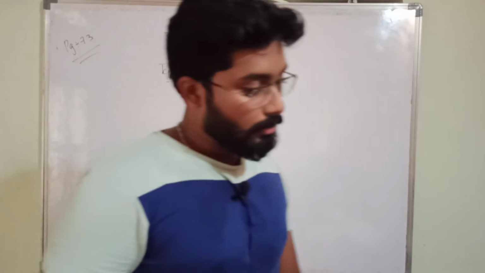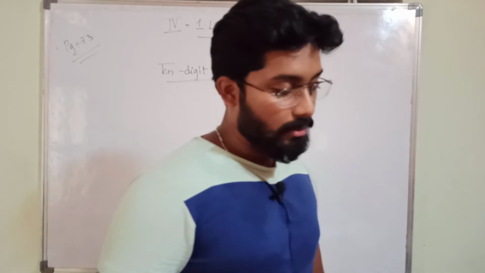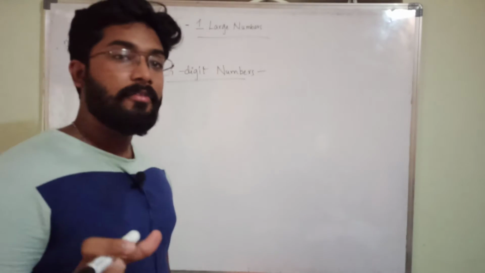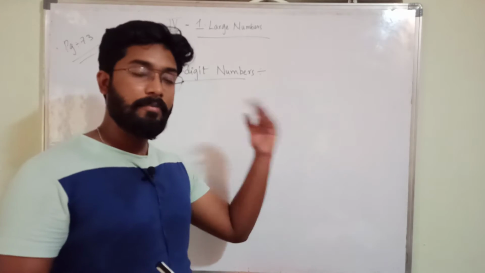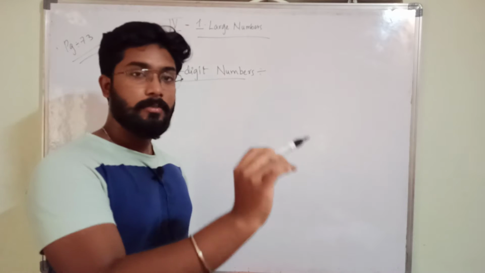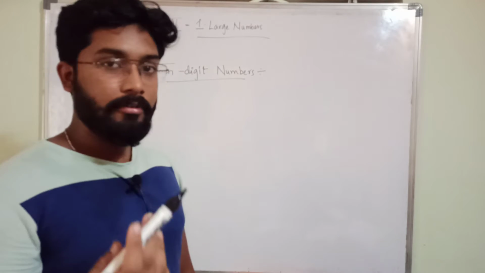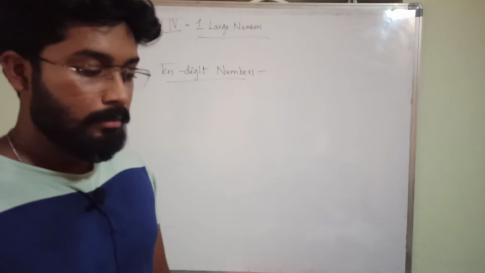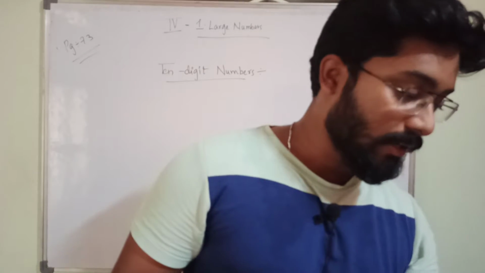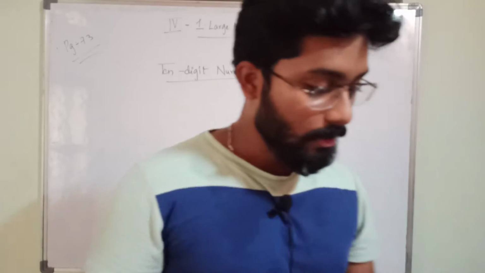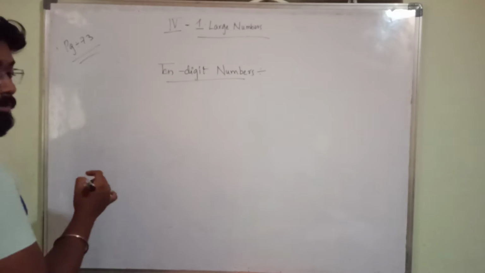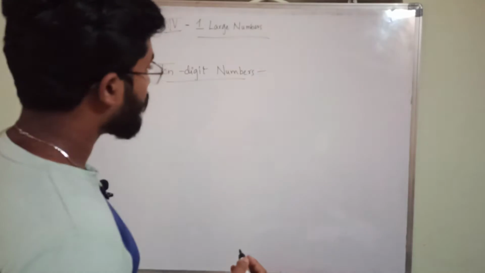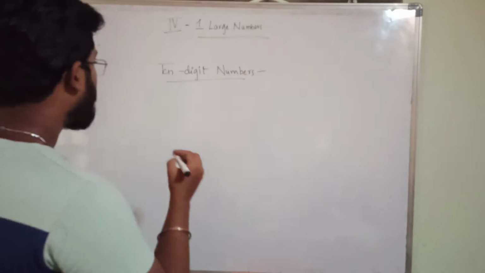So, what I have said is to write the tabular form up to 9 digit numbers. From 5 to 9 digit numbers, the smallest number and the greatest number. Have you written that? You have to definitely write that, okay? Because it is very important for you. You can revise very quickly if you forgot something, okay?